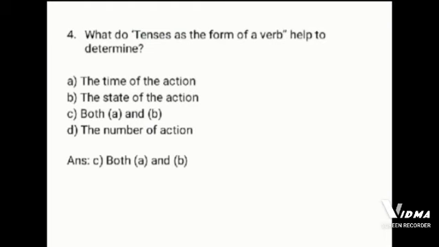What do tenses, as the form of a verb, help to determine? The options are: the time of the action, the state of the action, both A and B, the number of action. The correct answer is answer C, both A and B.